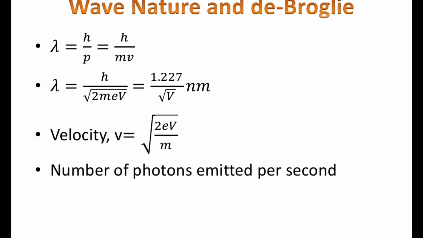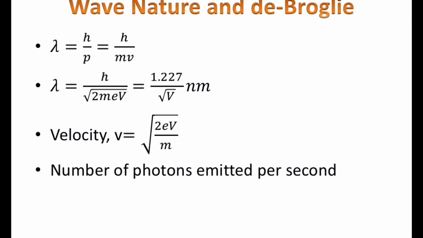Likely, the number of photons emitted per second. Number of photons emitted per second means, if you consider a lamp or any bulb, it emits white light or something. So we know the light's wavelength for a particular light. For sodium light, the wavelength is something like 5000 Angstrom. So we know that light's wavelength, we can calculate its energy from that wavelength or frequency, whatever they give. We consider the energy of a single photon, and the light emitted from the lamp has a power source in watts. So they will give the source's power, the total energy in SI unit, that is watt.